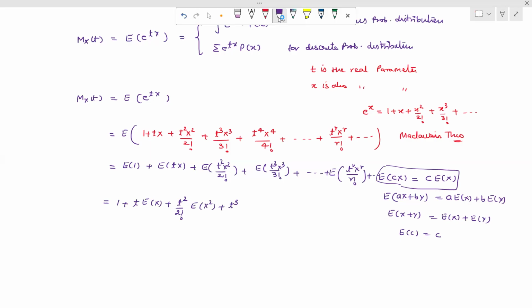The next term we can write as t cube upon factorial 3 into expectation of x cube plus and so on. The next term will be t raised to the power r upon factorial r into expectation of x raised to the power r.